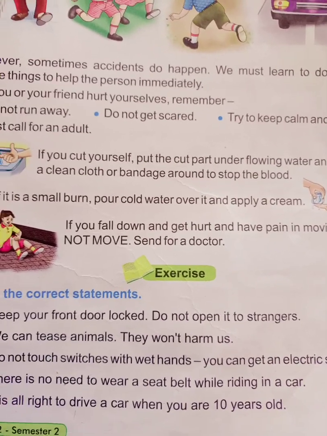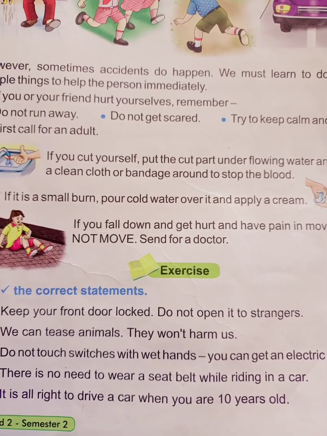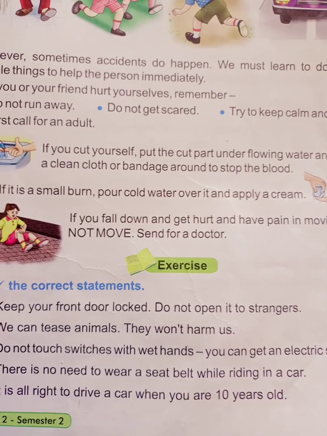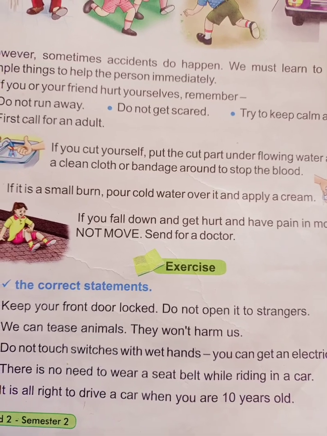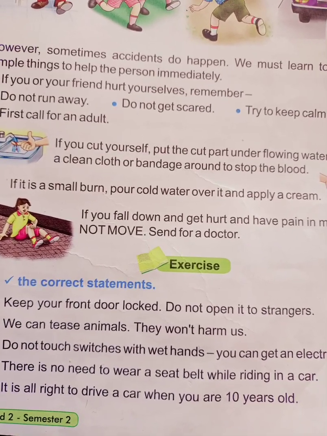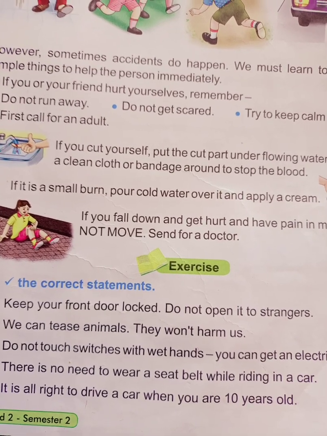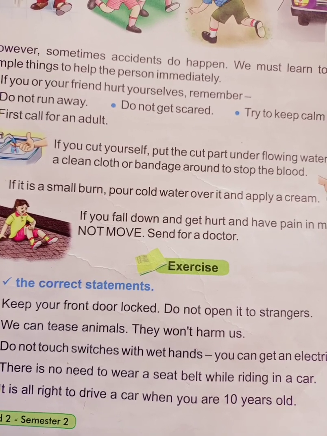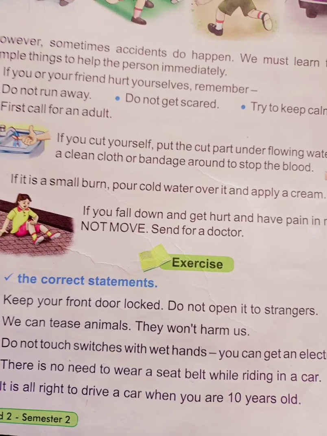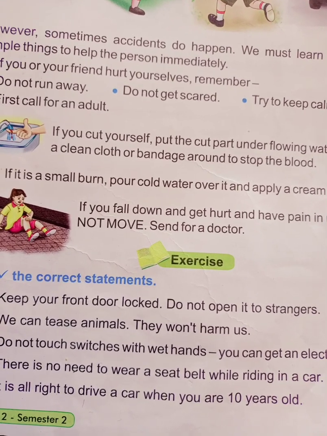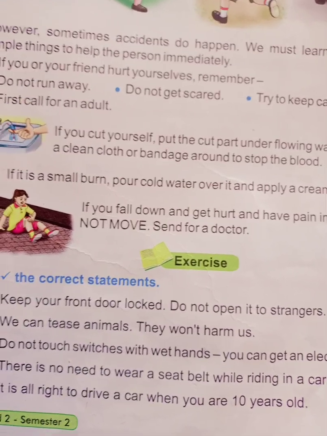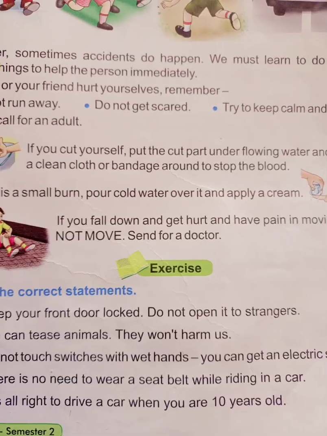There is no need to wear a seat belt while riding in a car. The statement is wrong. According to traffic rules, we have to wear a seat belt in a four-wheeler car, and a helmet for our head. Those are safety rules we have to follow, because it is compulsory to wear a seat belt while riding in a car.